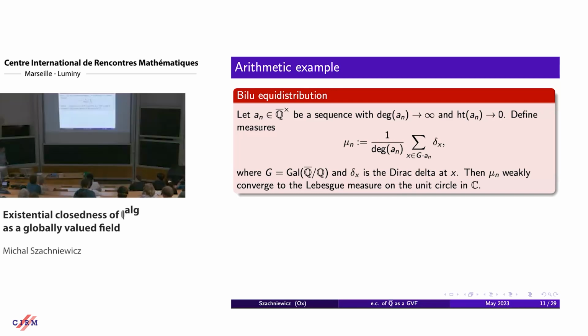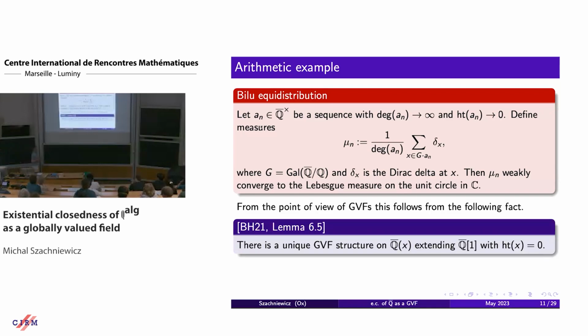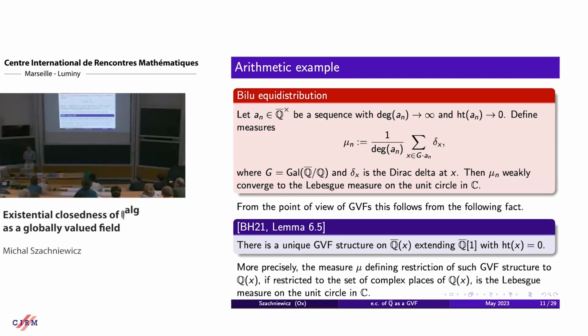From the point of view of globally valued fields, one can see this as a consequence of the following fact. Namely, there is a unique GVF structure on a one variable extension of Q bar, satisfying height of x equals 0. So the sequence a_n that we see in the Bilu equidistribution, one can see it as converging to this unique type, satisfying height x equals 0.